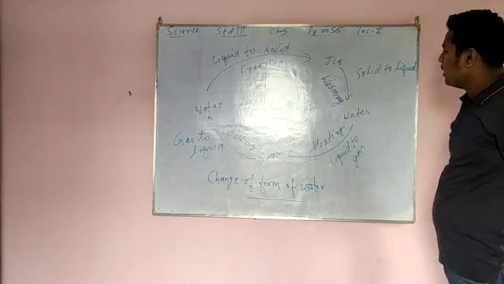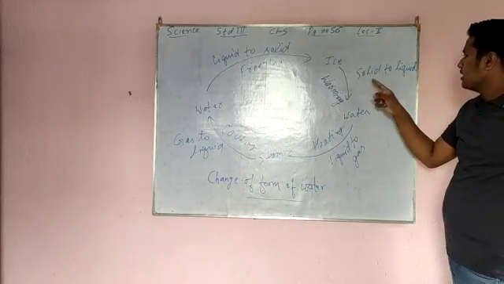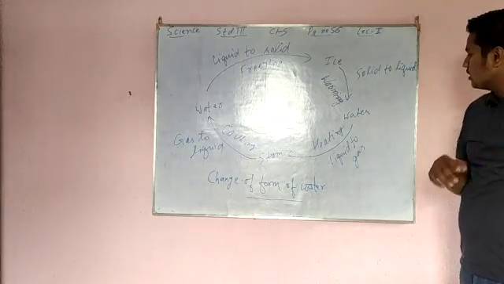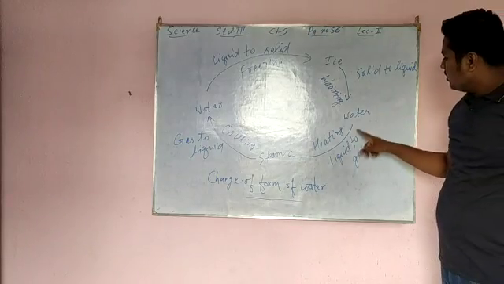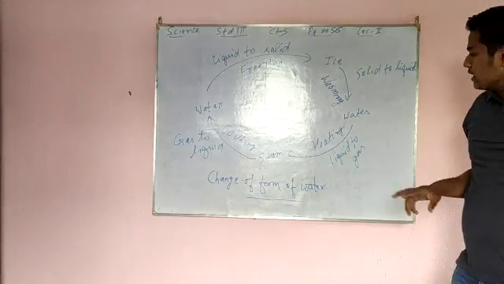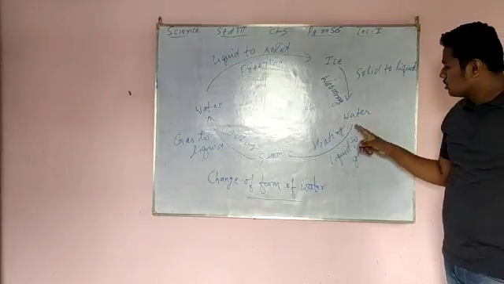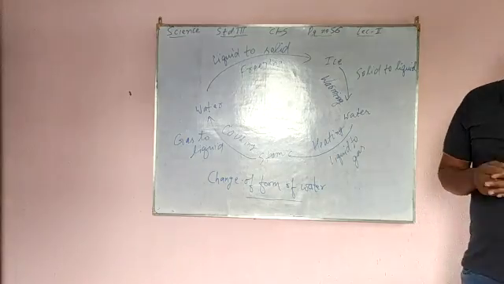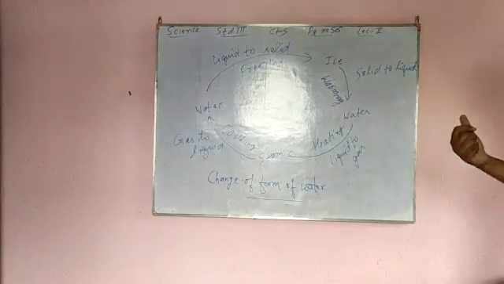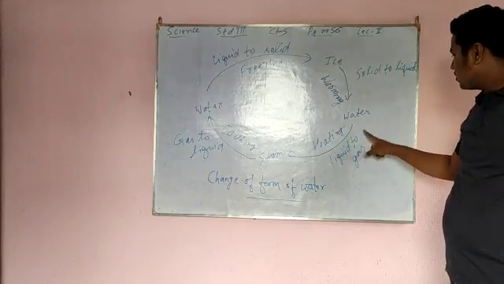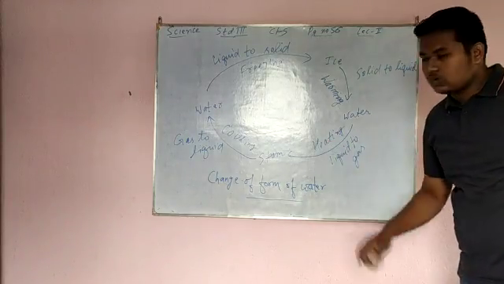When you warm that ice, that solid will change into liquid in the form of water. Now come to next. How will that liquid change into gas, means how will this water change into steam? It will change on heating. When you heat the water, this water will change into steam. It means that liquid will change into gas.